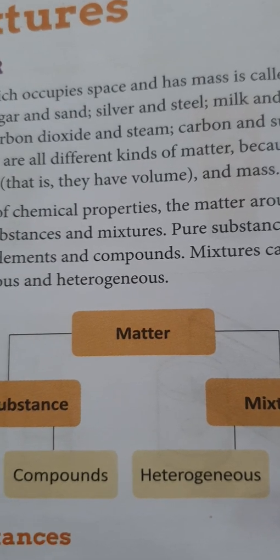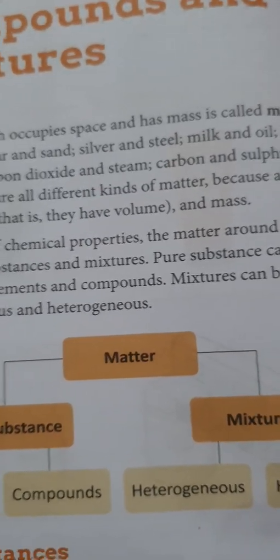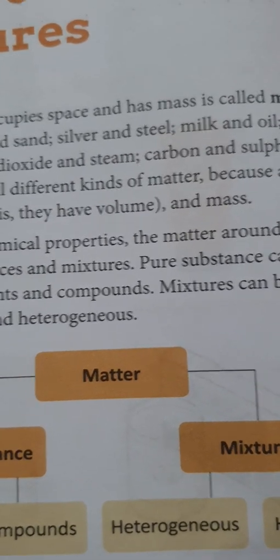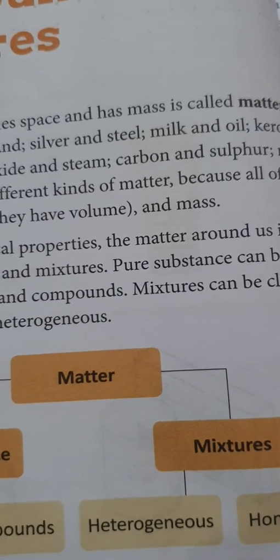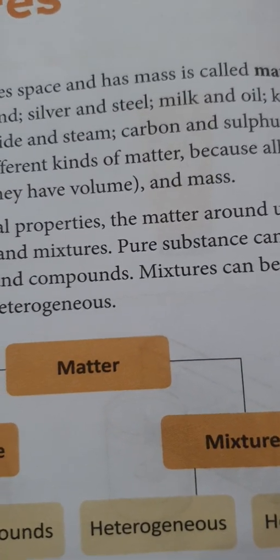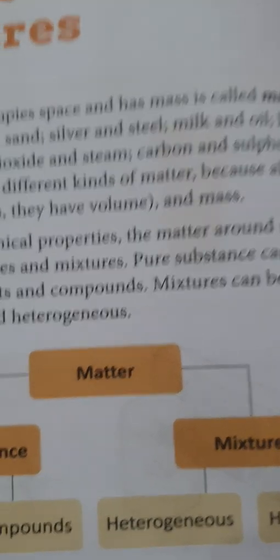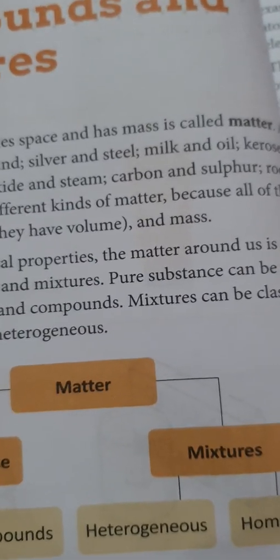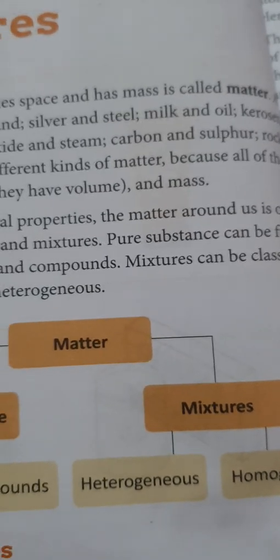So, the space occupied by something is volume, and words like big, little, large, small, short describe volume.